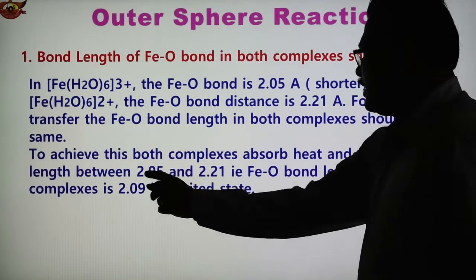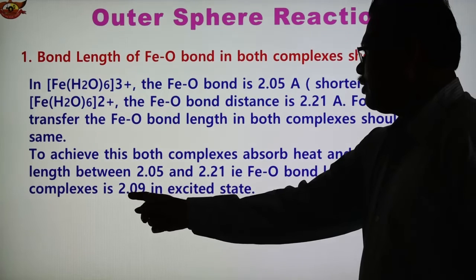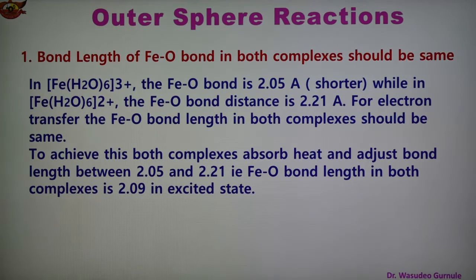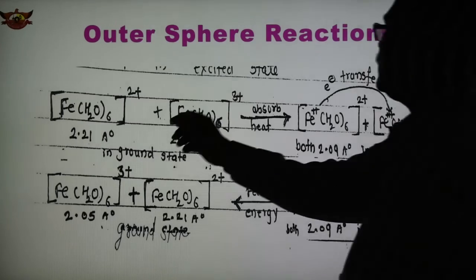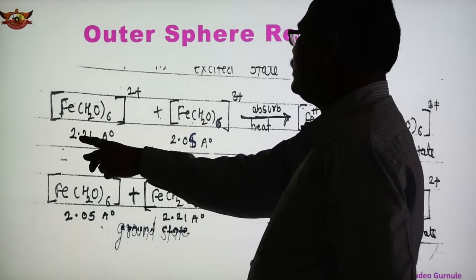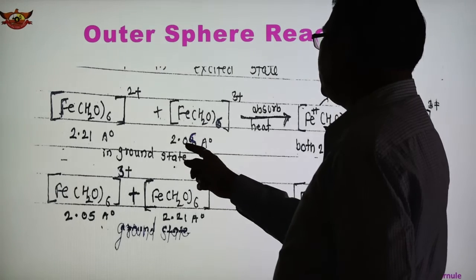It is shown. They adjusted between these two, and these complexes have 2.09 in the excited state, which is also shown here. This is the important criterion. So the bond length should be the same, but here the two complexes have one shorter, the other longer. So they absorb heat and adjust, and in this case the Fe-O bond length in both the complexes is 2.09 in the excited state, which is shown here, how the changes are taking place. And this is the slide. This is one complex having 2.21 angstrom. This is another having 2.05 angstrom.